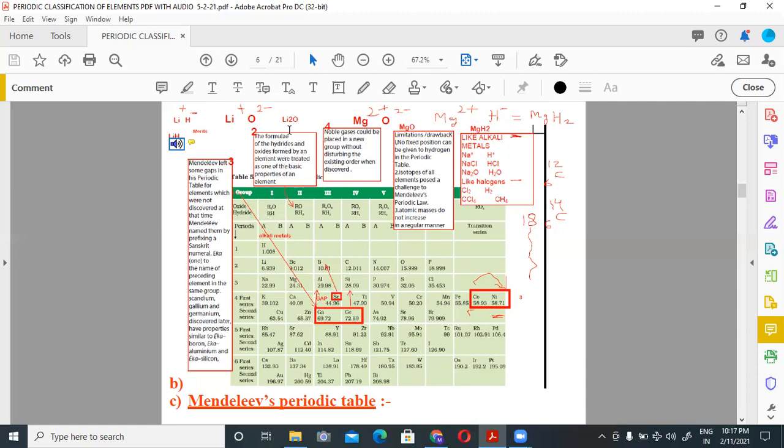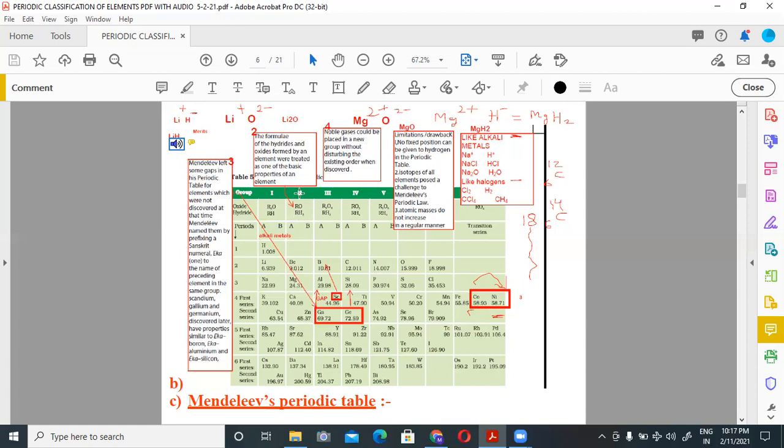Again, if you calculate formula of group 2 element, oxide and hydride, as an example you can take magnesium. Magnesium valency is +2, oxide valency is -2. When we do crisscross, formula will be MgO or RO. R means element of that group.